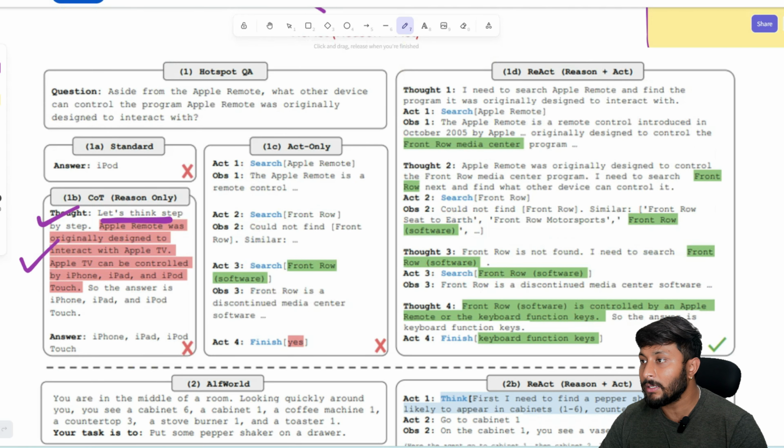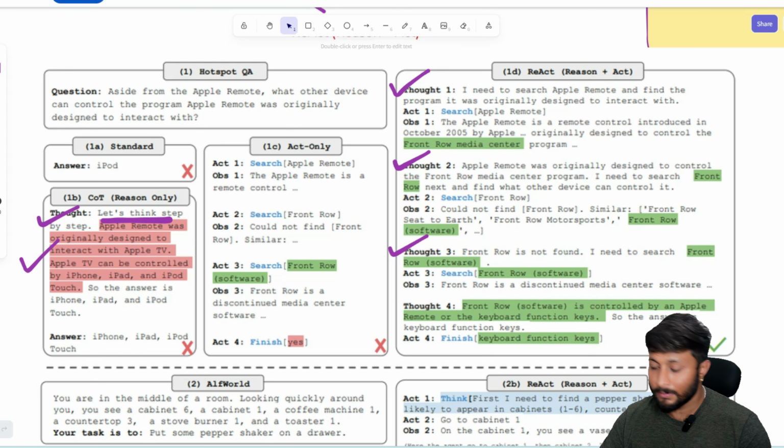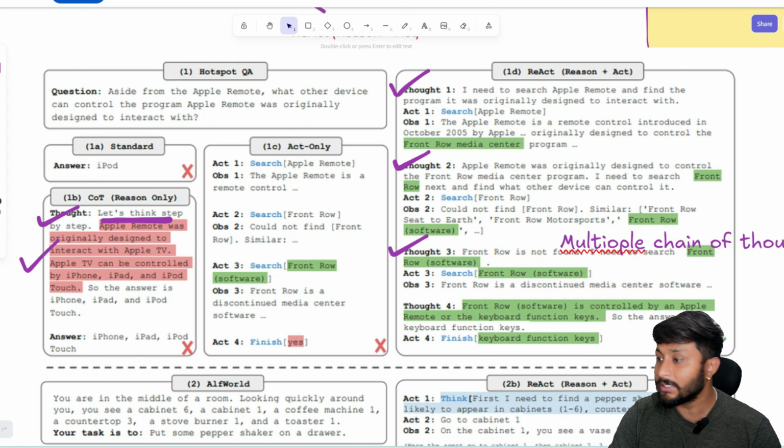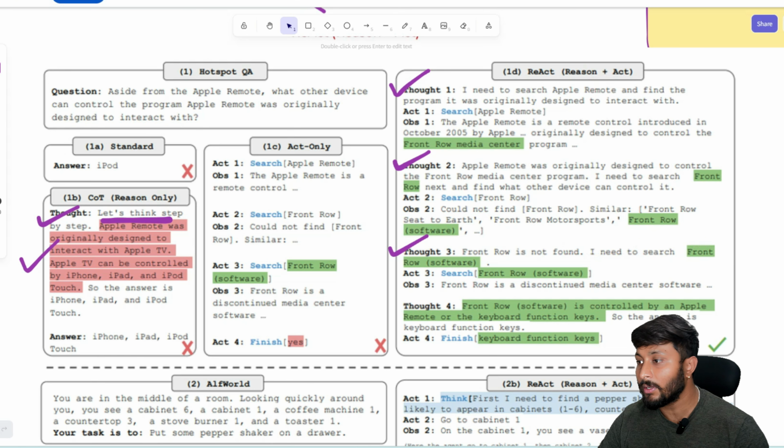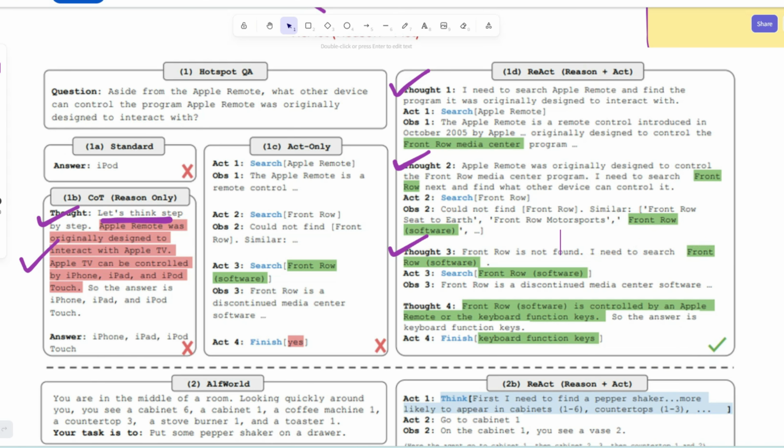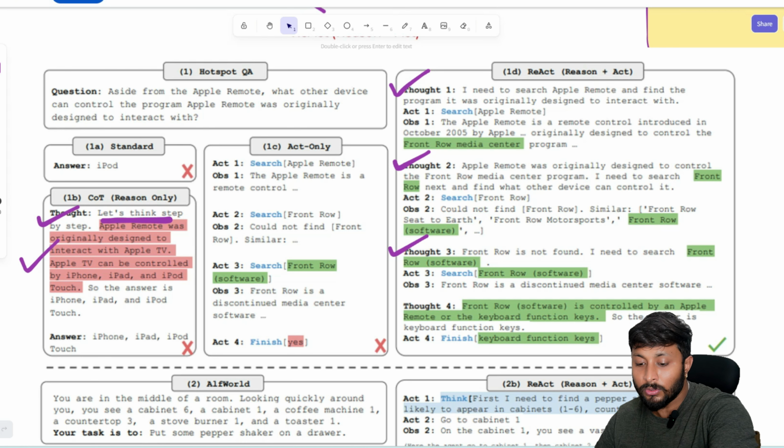But in these ReAct models, you could see there is thought 1, thought 2, thought 3. So here we have multiple chains of thoughts. This is how a reasoning or ReAct model works. Let's understand this.